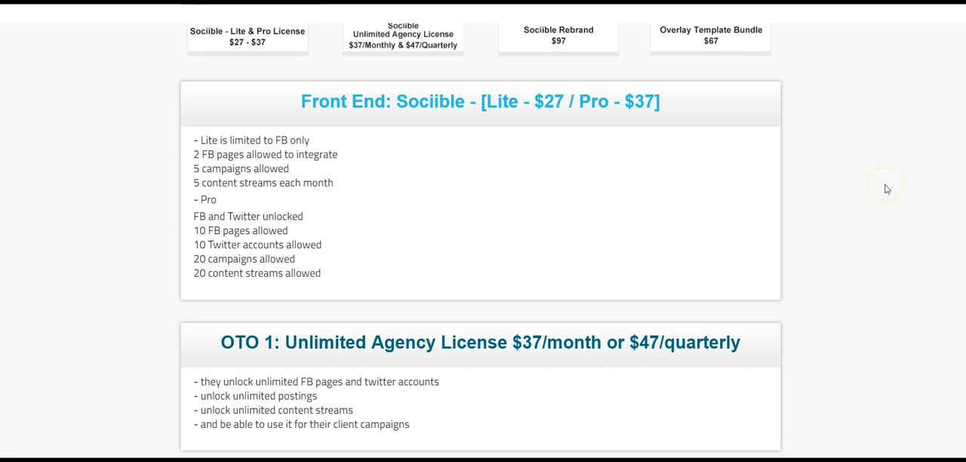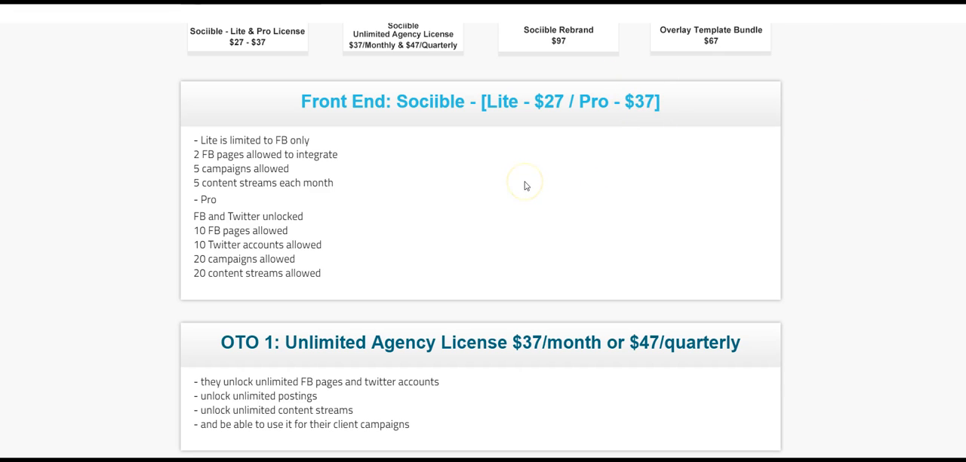Okay, so that was the demo for the software for the front end of Sociible. As you can see over here, there are two versions. The Light version is at 27 bucks and the Pro version is at 37 bucks. Let me go through the features really quick. Light is limited to FB only, 2 FB pages allowed to integrate, 5 campaigns allowed, and 5 content streams each month. With the Pro version, FB and Twitter are unlocked, 10 FB pages allowed, 10 Twitter accounts allowed, 20 campaigns allowed, and 20 content streams allowed. So that is the difference between the Light version and the Pro version of the Sociible front-end offer.